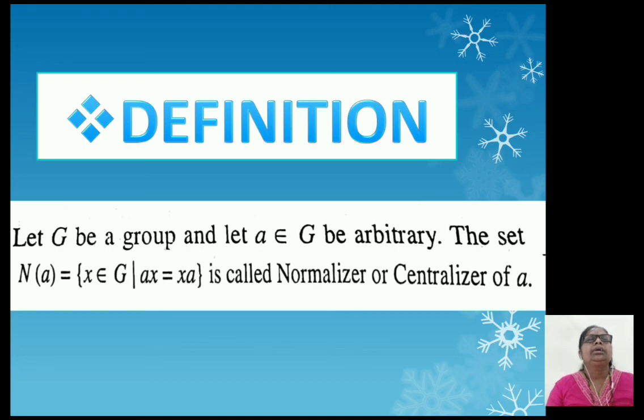That means let G be a group, a is any arbitrary element of group G, then the set N(a), that means N into bracket a, equal to the set of all x belongs to G such that ax equal to xa, the commutative property satisfied, is called the normalizer or centralizer of a.